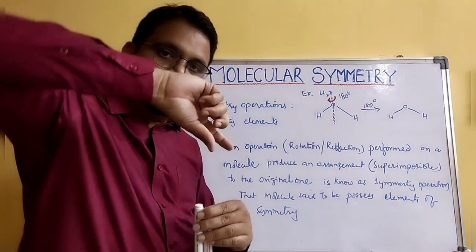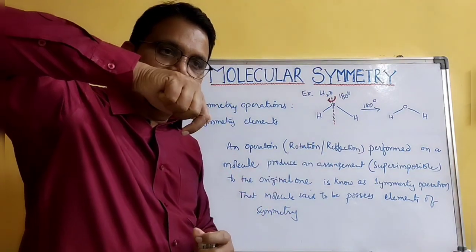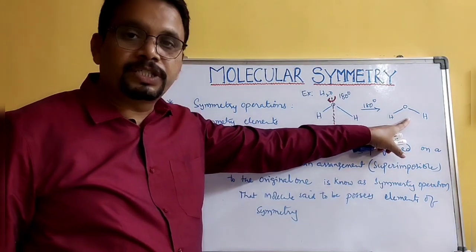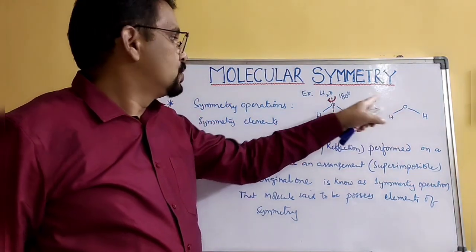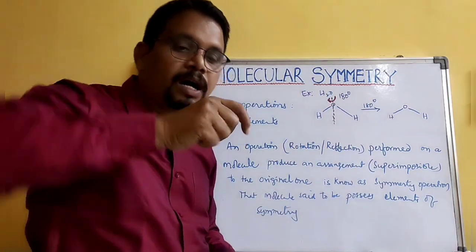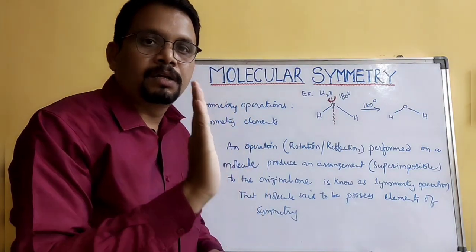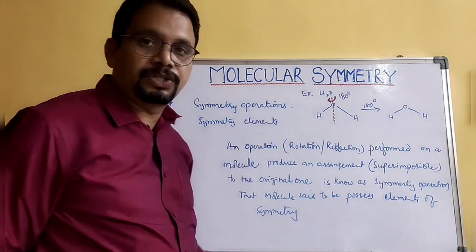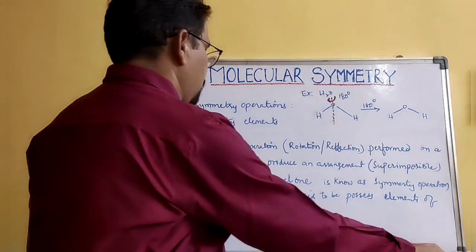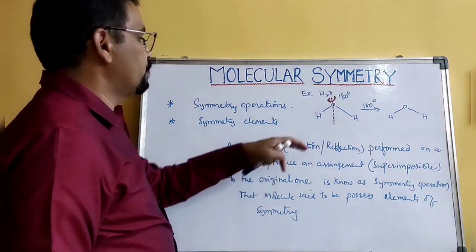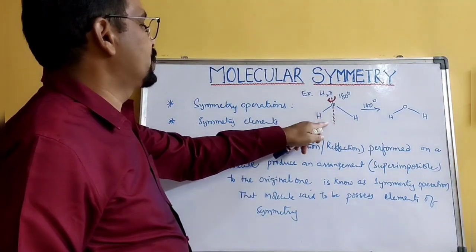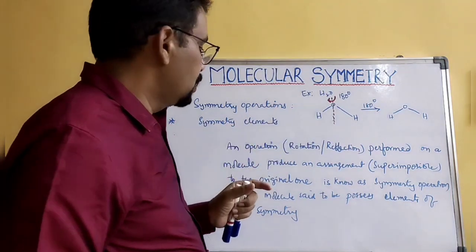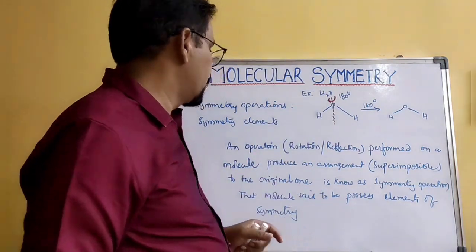Rotation means if you rotate this one about 180 degrees, in this case you will get the same structure. It produces the same structure. So rotation or reflection, both are considered as symmetry operations. Therefore this molecule is said to possess a simple axis of symmetry, that is one symmetry element.